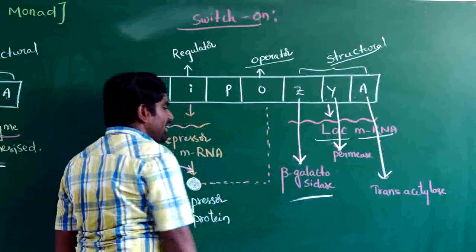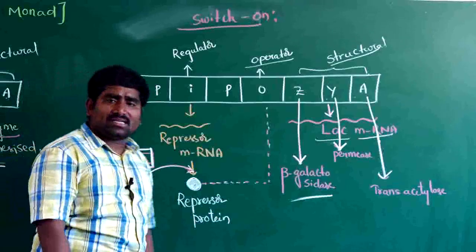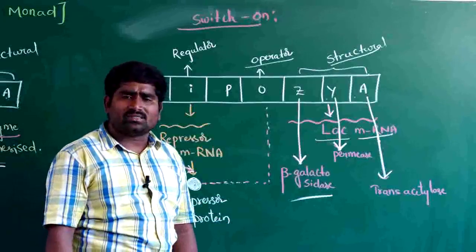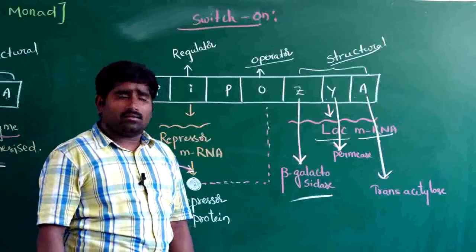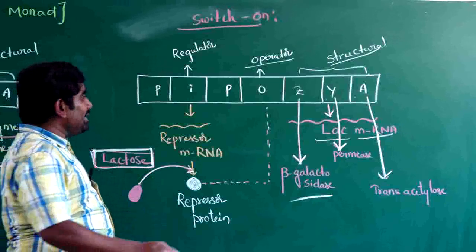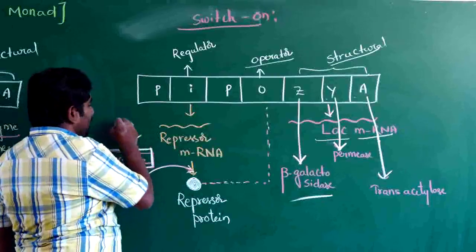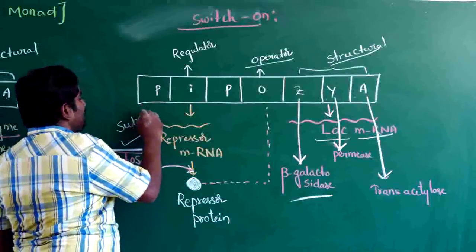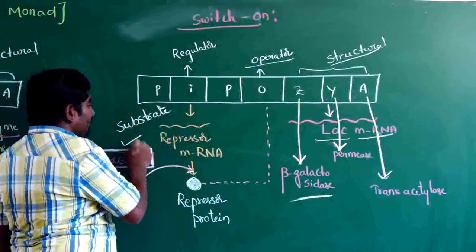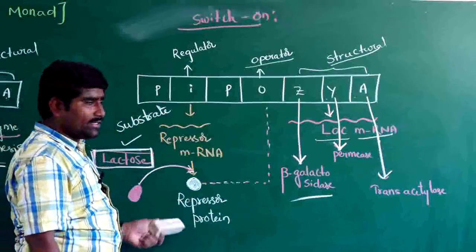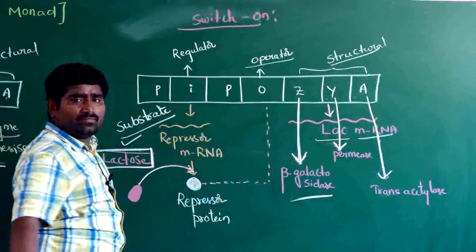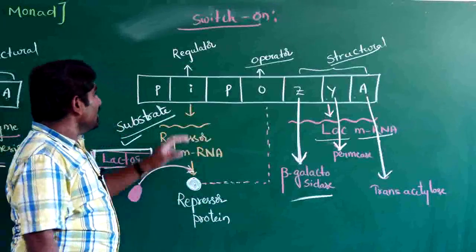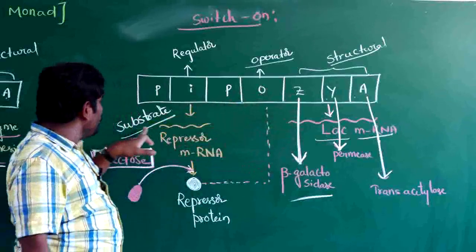We have discussed already the function of beta-galactosidase. Its function is to hydrolyze lactose. Here lactose is the food source and substrate. The production of this enzyme is induced by lactose itself, by lactose only.